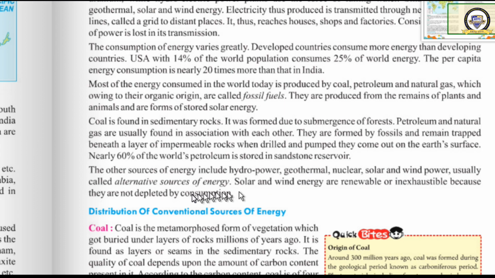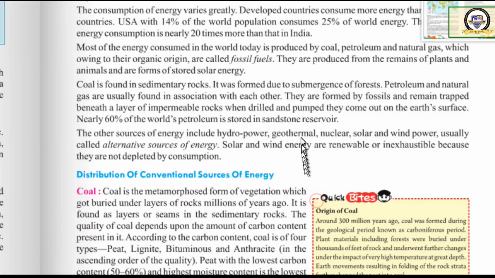Next, there are some other sources of energy like hydropower, geothermal energy, nuclear energy, solar energy and wind power. They are usually called alternative sources of energy. Why? Because we don't have to depend completely upon coal or petroleum. Solar and wind energy are renewable, or inexhaustible, because they are not depleted by consumption. Solar energy will never be exhausted. Wind energy also will never be exhausted, so they are known as renewable or inexhaustible energy.